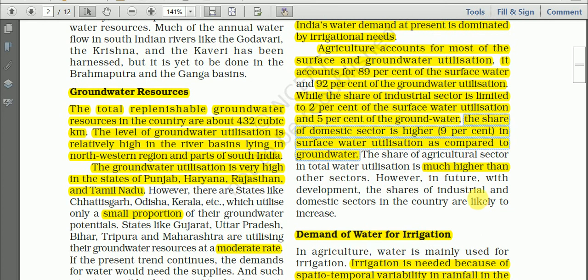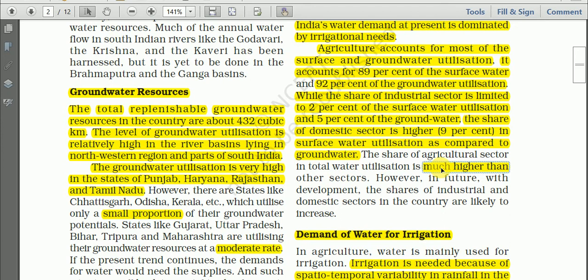And the share of the agricultural sector in the total water utilization is much higher than the other sectors. That we have already discussed, that the share of the agriculture sector in the total utilization, maybe in groundwater utilization or surface water utilization, in both cases is much higher than the other sectors, than the industrial sector, than the domestic sector.